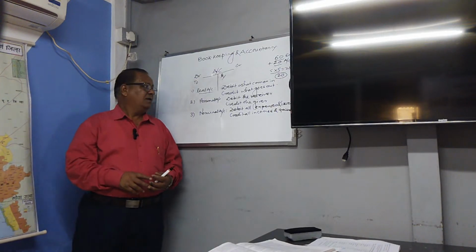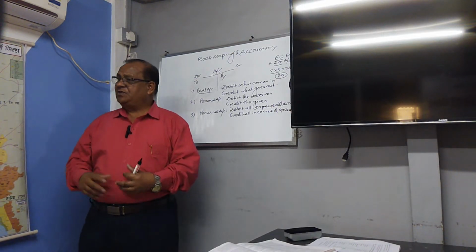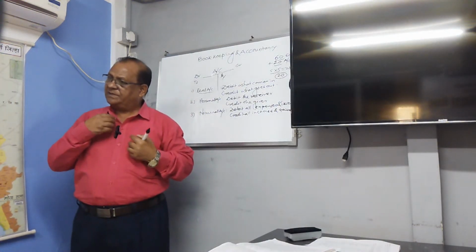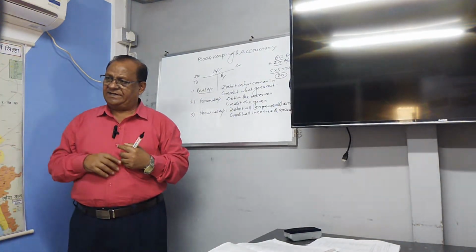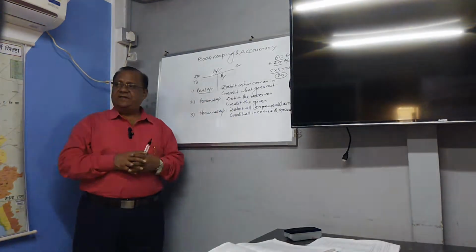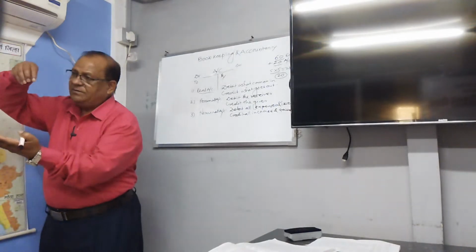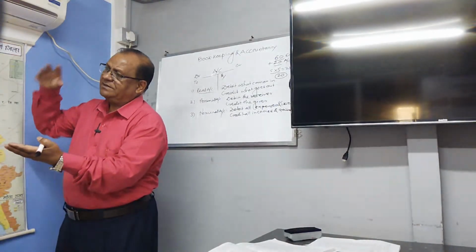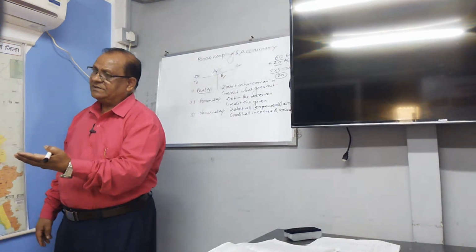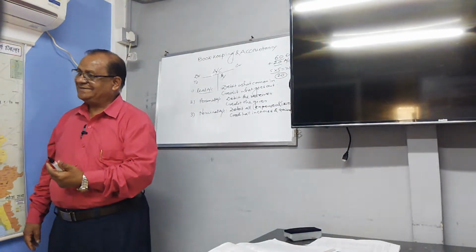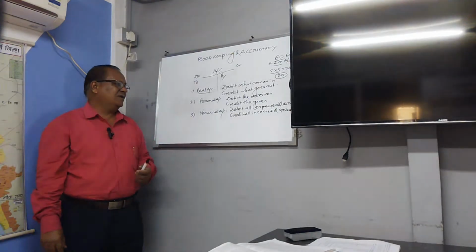Here, debit what comes in means the things which are coming to you are debited, and the things going out from you are credited. Debit the receiver means what you are receiving is called debit. Credit the giver means what you are giving is called credit. Debit the receiver, credit the giver.